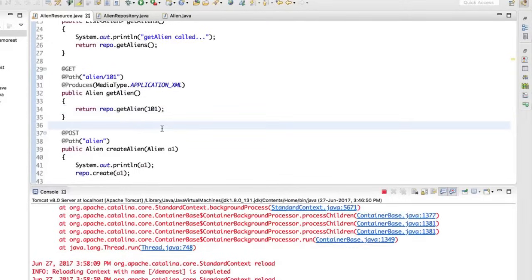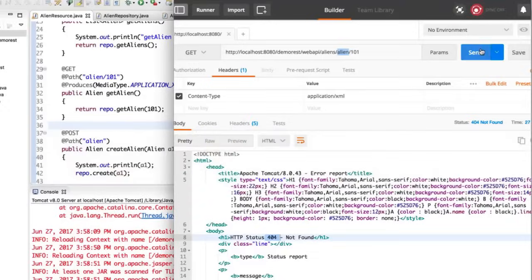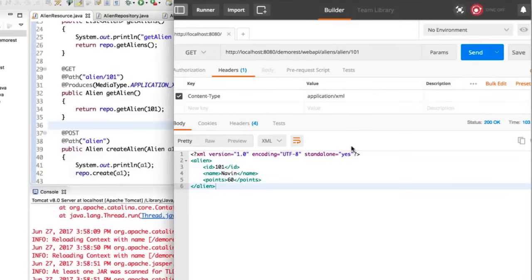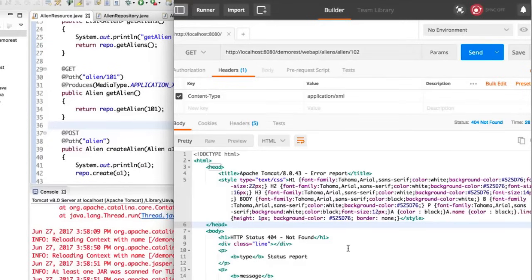This sounds good, right? There's nothing wrong here. Let's get back to our Postman. Now, if I send a request now, can you see that we got an object? Now this is for 101. Awesome. But then if I send a request for 102, this is where the problem starts, because if I click on send, oh, can you see that we got an error, which is 404. How to solve this issue?